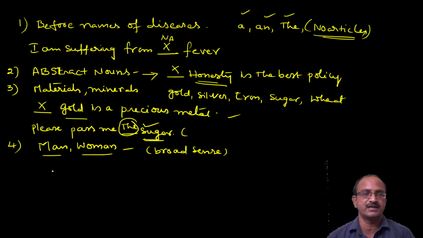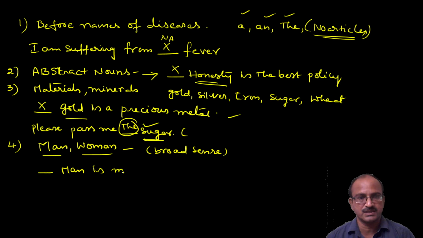Take for example, man is mortal. It is a humanity base, a broad sense, the general sense. Man means not masculine or feminine gender, man means humanity. Man is mortal, so it's a broad, universal sense.